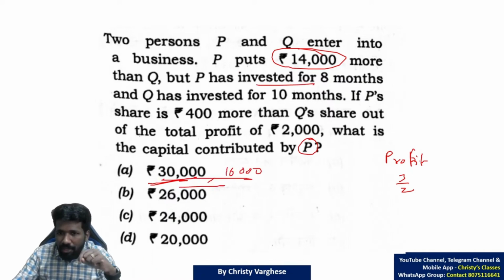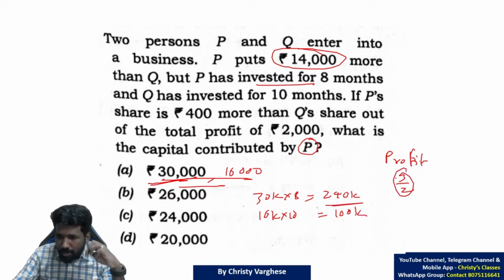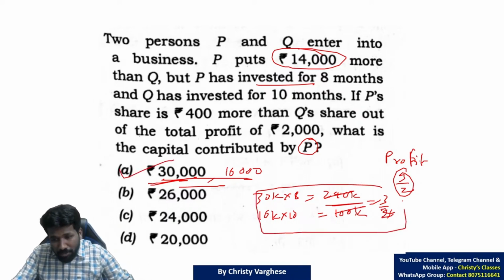Now cross check whether this pair will satisfy all the condition. What condition? P invested for 8 months, so 30,000 into 8, and Q invested for 10 months, that means 16k into 10. 30k into 8 will be 240k, and this will be 16k, 160k. Whether this ratio satisfies 3 by 2, that is what you have to cross check. Yes, it is cancelling to 3 by 2. So luckily first option 30,000, so you don't have to try the same on other options. But if other option, you have to try this.